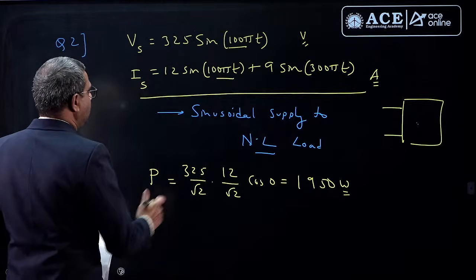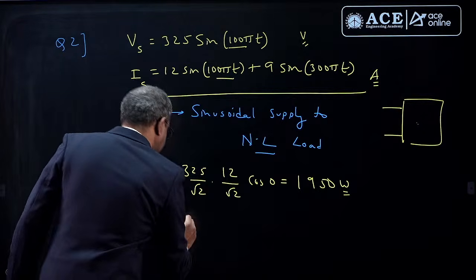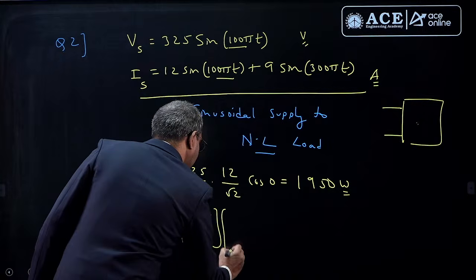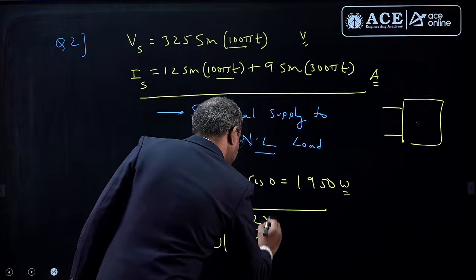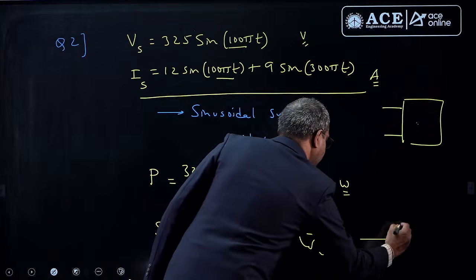Okay, then we will also do S. S is V total RMS into I total RMS. What is V total RMS? 325 by root 2 into I total RMS. If you do I total RMS including harmonics, one is 12 by root 2 square, one is 9 by root 2 square. That you will get in VA.